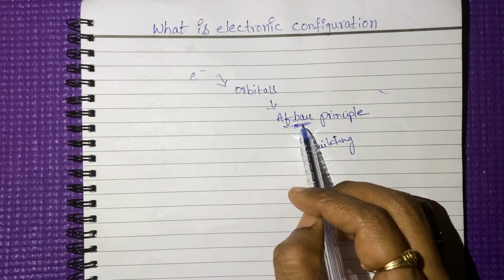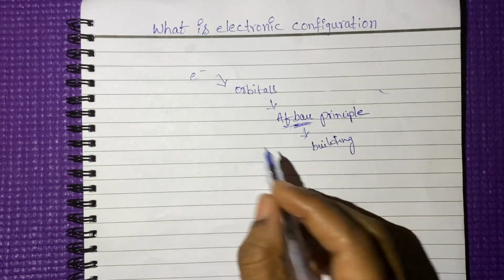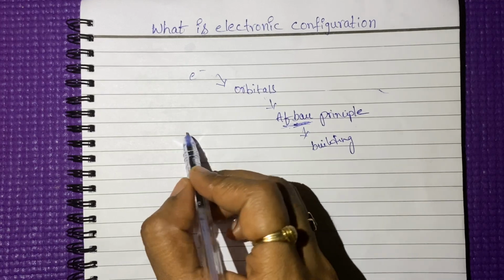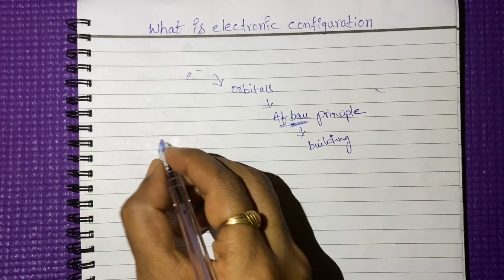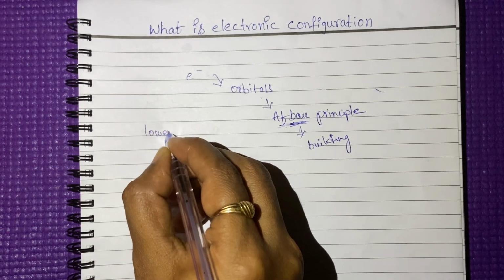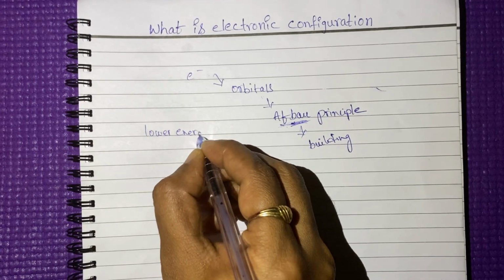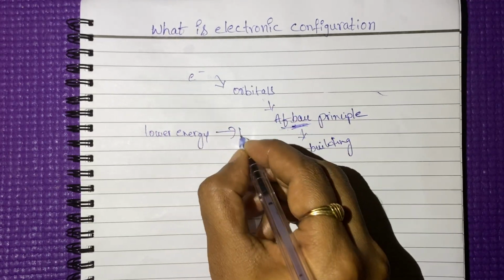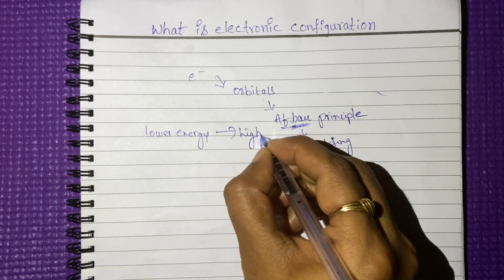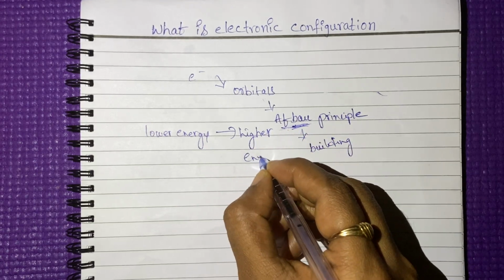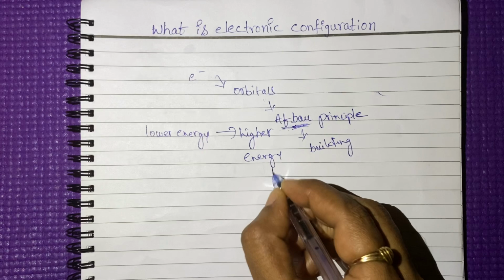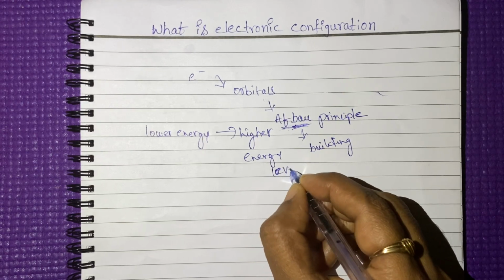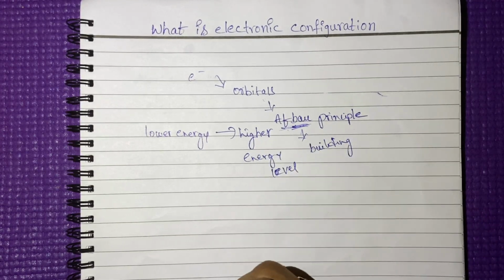According to the Aufbau principle, the electrons are arranged first in the lower energy level to higher energy levels. This is the Aufbau principle.